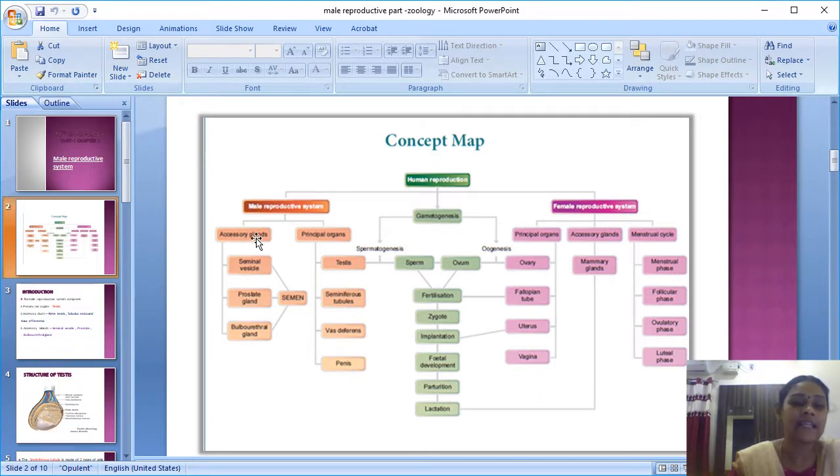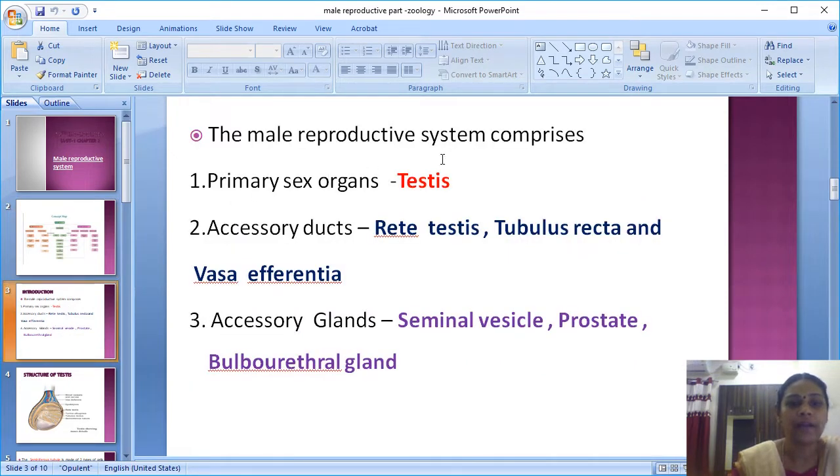The accessory glands are the seminal vesicle, prostate gland and bulbourethral gland. So these are all glands. They secrete some fluid. Okay. So I'll move on to the topic. Introduction: I already said the primary sex organ or the primary organ of the male is testis, and its accessory glands are seminal vesicle, prostate and bulbourethral gland.